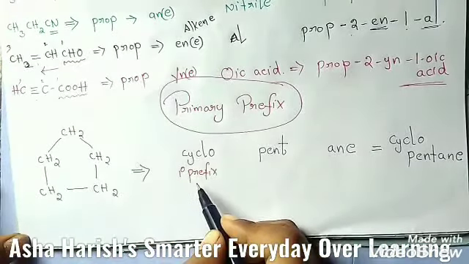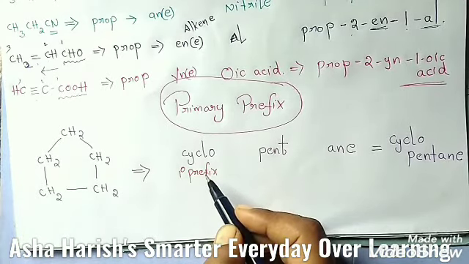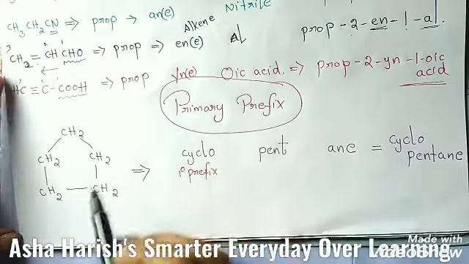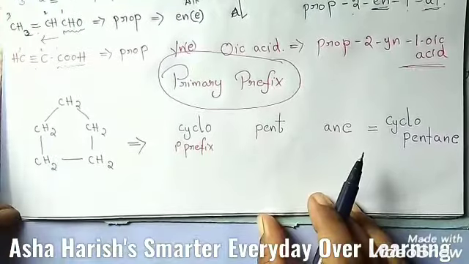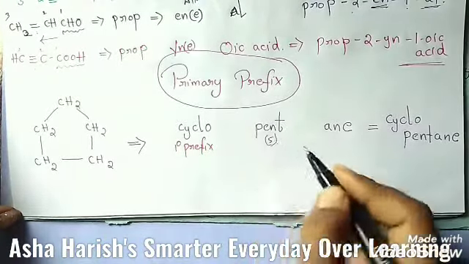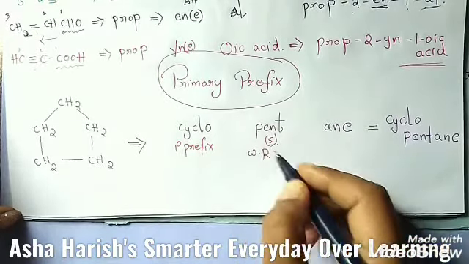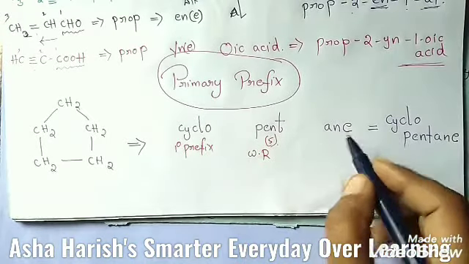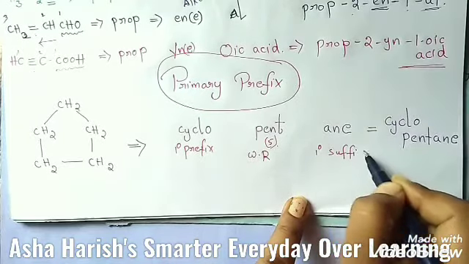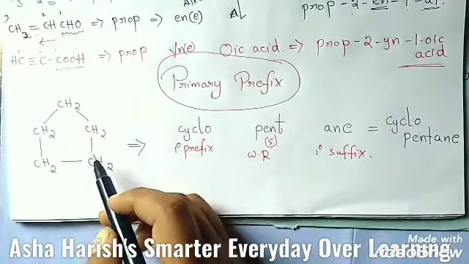Cyclo means about only the primary prefix. The primary prefix only represents cyclo compounds. And students, for the root word you need to identify how many carbons are present. As we did previously, 1, 2, 3, 4, 5 carbons. So 5 carbons means the root word should be pent. And students, ane is the primary suffix here, that means basing upon the bonds. Here only single bonds are present.